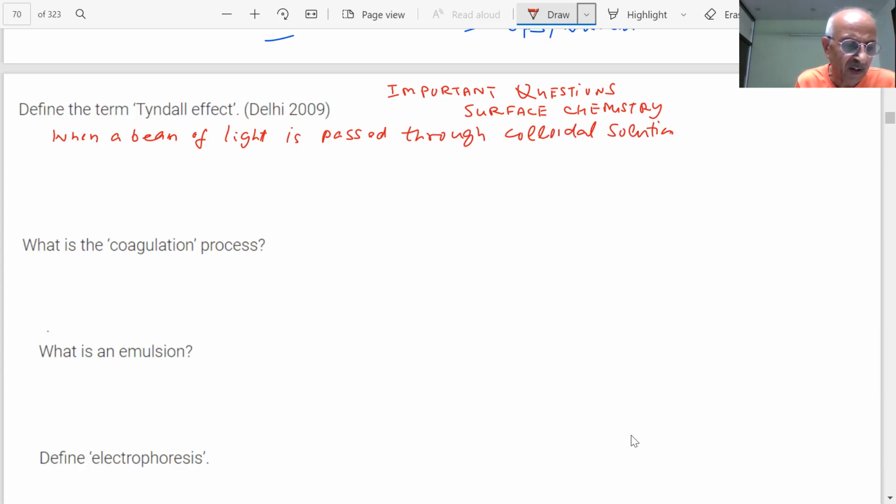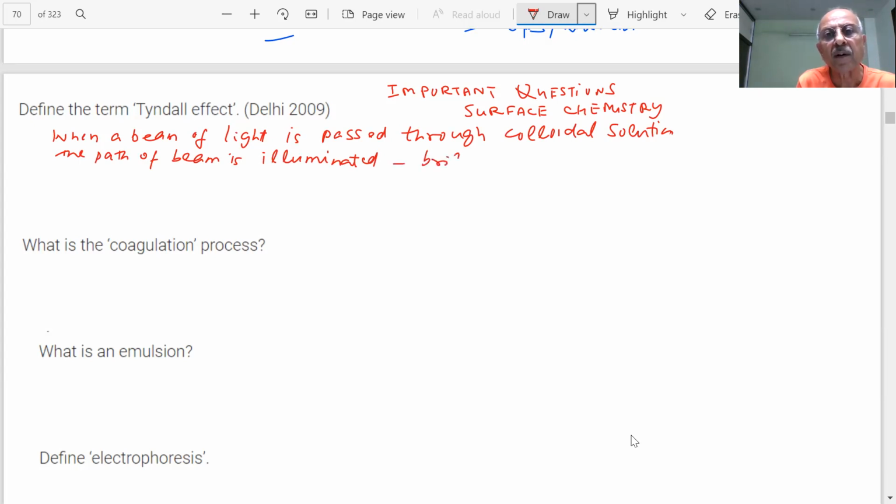The path of the beam is illuminated. And what you observe is a bright cone of light called the Tyndall cone.